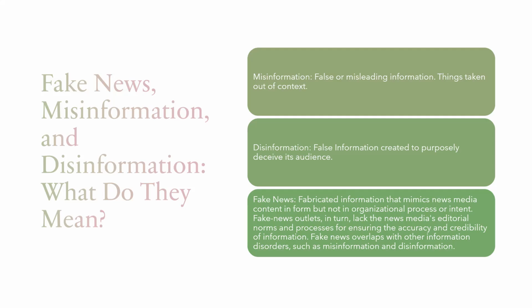Fake news outlets, in turn, lack the news media's editorial norms and processes for ensuring the accuracy and credibility of information. Fake news overlaps with other information disorders, such as misinformation and disinformation.